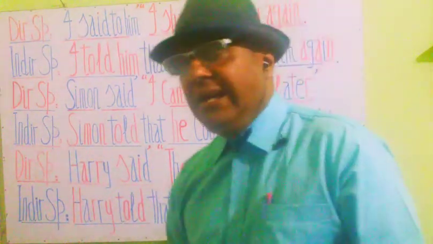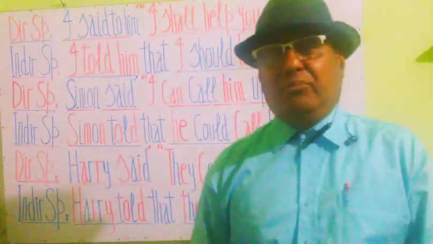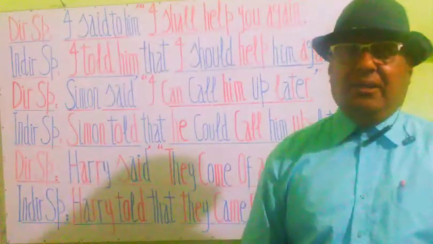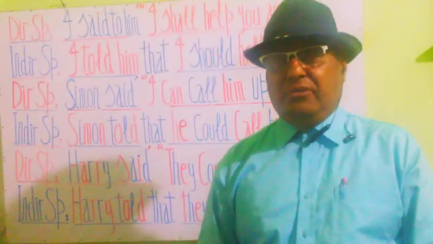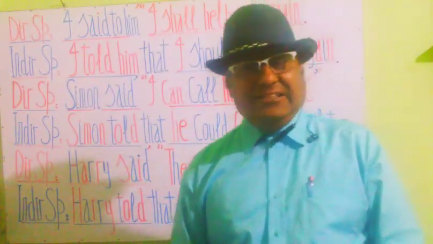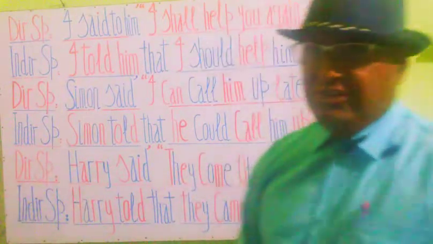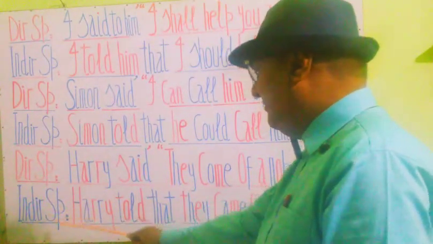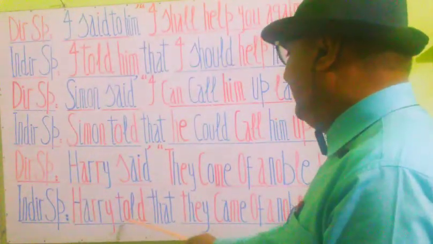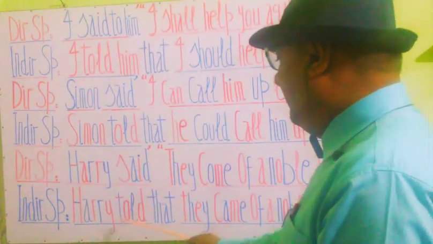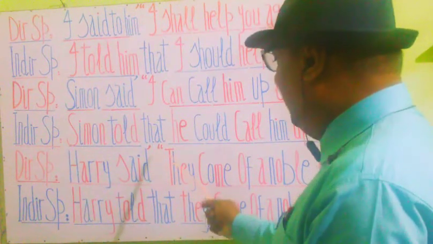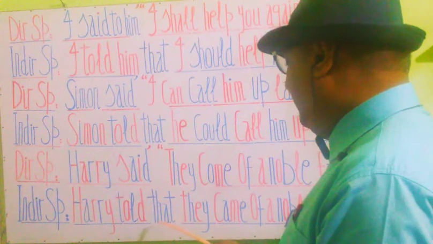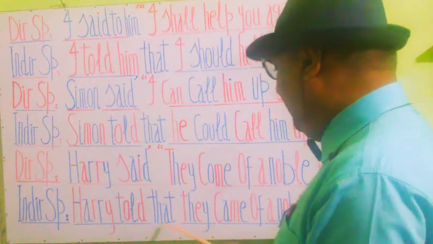So this is our statement in direct speech: Harry said, they come of a noble family. Let's see how it's going to change into indirect speech. You see, indirect speech: Harry told. Said is replaced by told. Now we close the commas, and the commas are removed, and we have to write that. So we have done it.